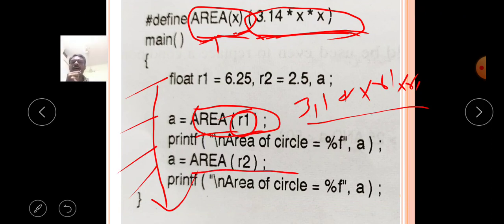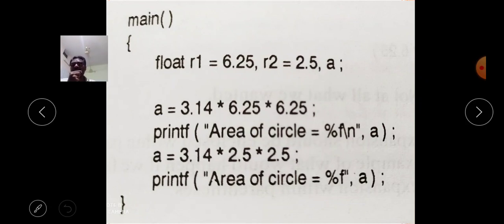Then comes to here, what will happen? Now area of r2. This is also the same form of macro with arguments. So in the place of the particular macro, what will happen? 3.14 r2 into r2 will be replaced. Okay, then preprocessor execution is completed. Now this program is converted into like this.